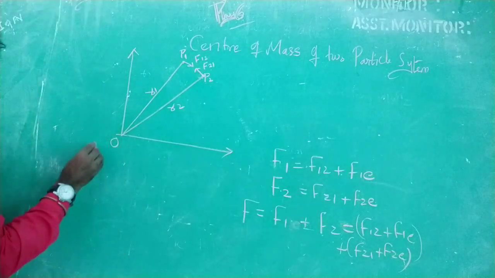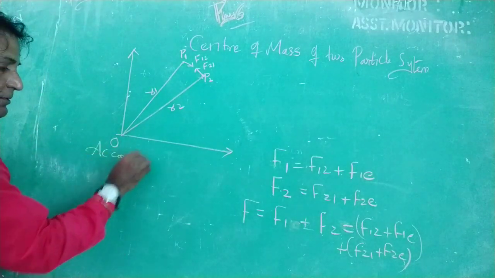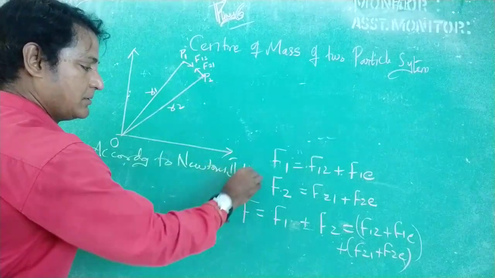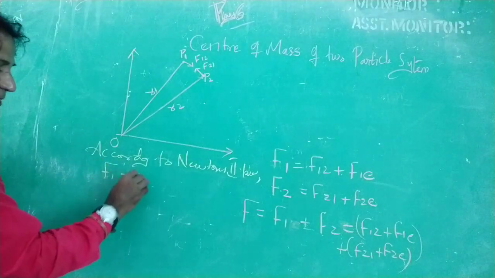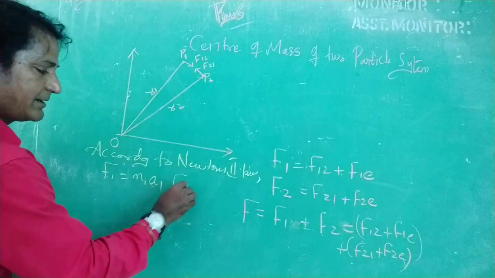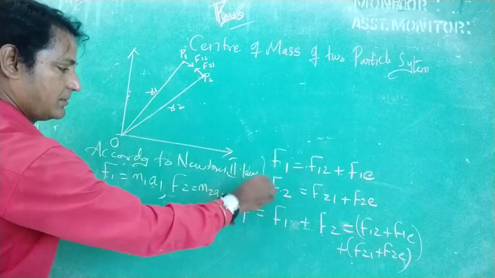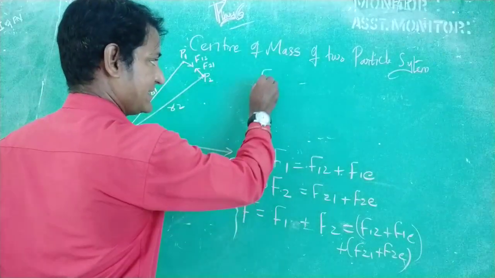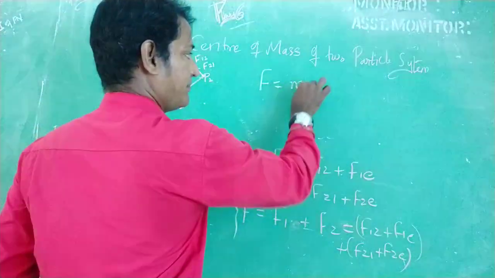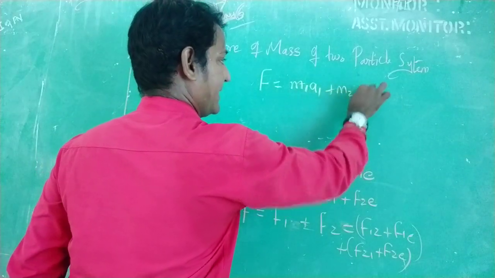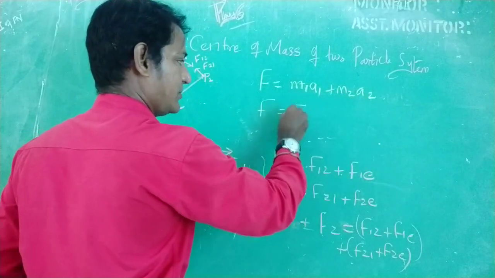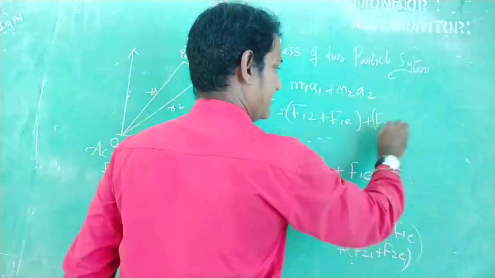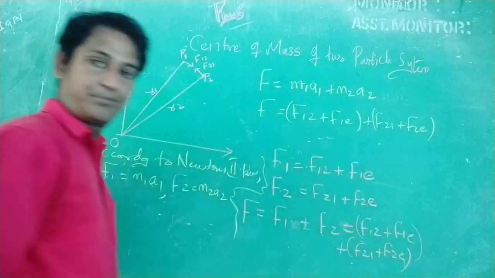Now, according to Newton's second law, F1 is equal to M1A1 and F2 is equal to M2A2. So here I can replace this as F is equal to M1A1 plus M2A2, or F is equal to F12 plus F1E plus F21 plus F2E. Right?